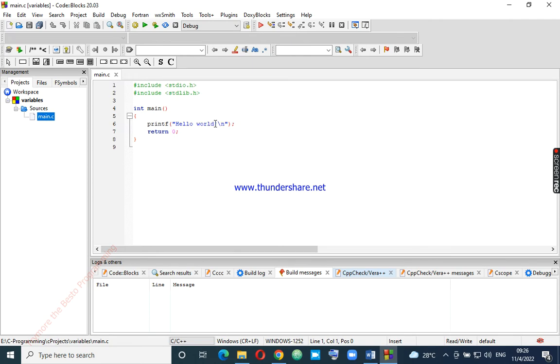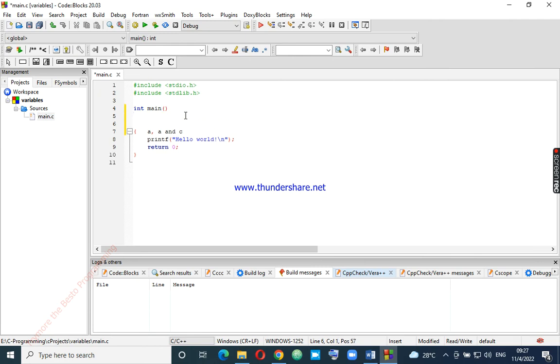So in this case, variables are like A, B, and C. These are variables, you know. We want to run a program which is crafted using variables. A variable is a container.